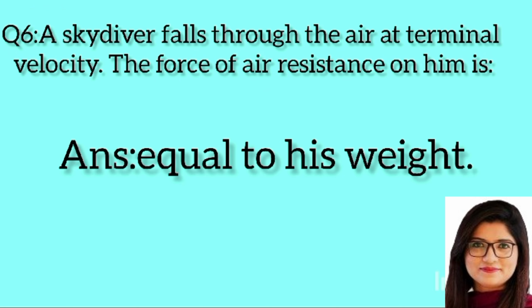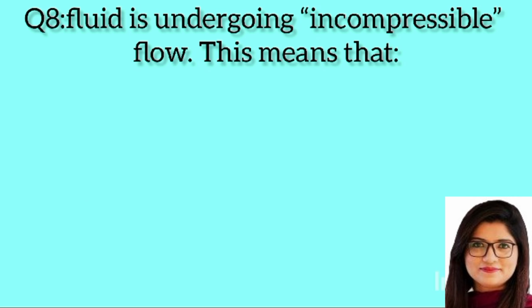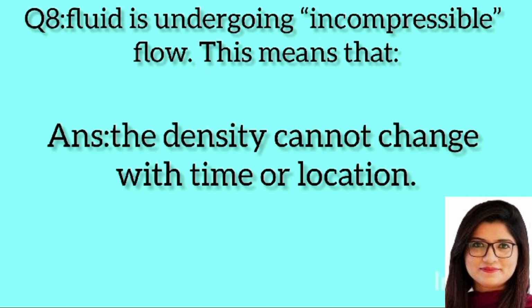Question 7. Wind speeding up as it blows over the top of a hill. Answer: decreases atmospheric pressure there. Question 8. Fluid is undergoing incompressible flow. This means that: Answer: the density cannot change with time or location.